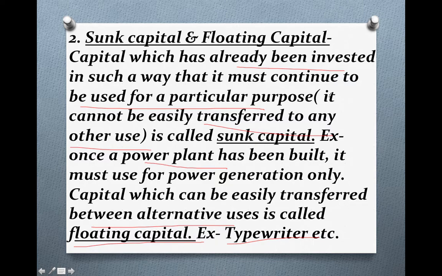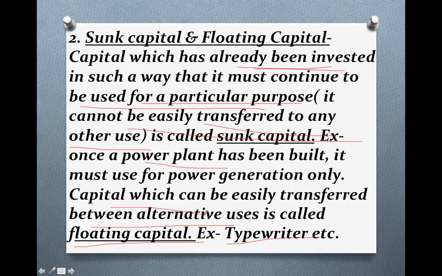Sunk capital means the capital that we have already invested, and that investment should continue for that particular purpose only, and that cannot be easily transferred to any other use. For example, a power plant cannot be used for other purposes, while a capital which can be easily transferred among various alternative uses is known as floating capital.